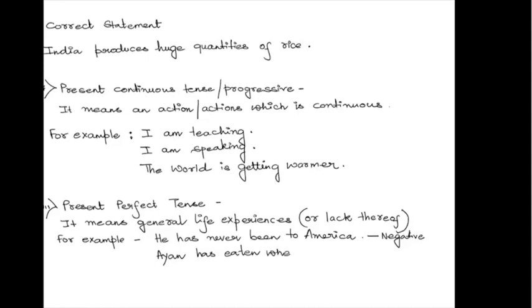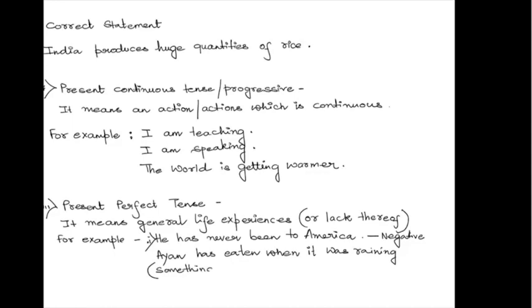Now children, you have to keep one thing in mind, that something which you have done in the past and the point of time is not specified in the statement should be under the category of present perfect tense. Let me write it down for you. As I'm writing, you can check.